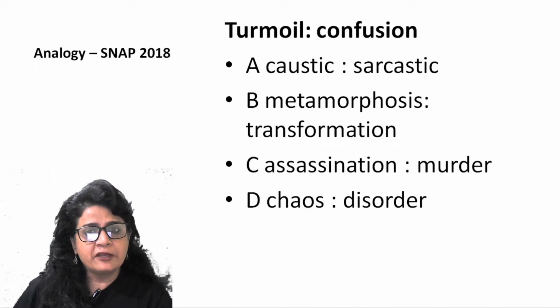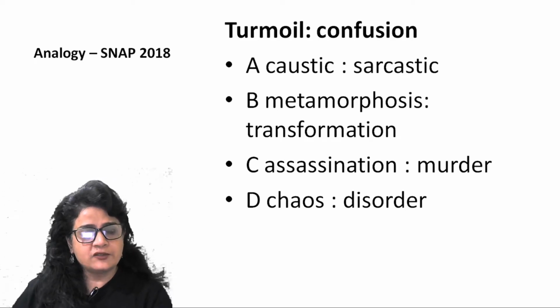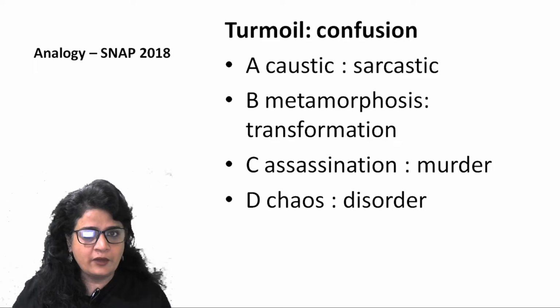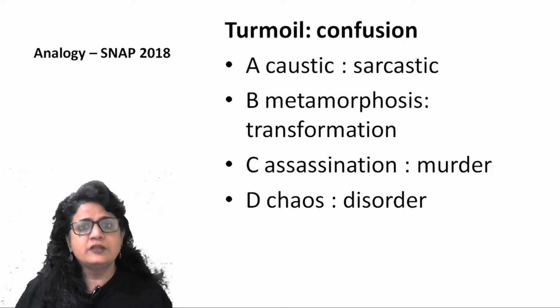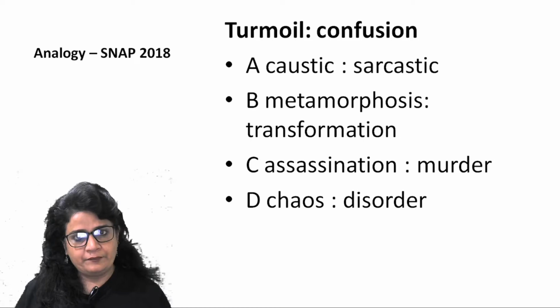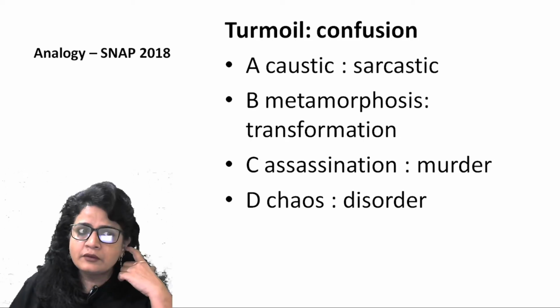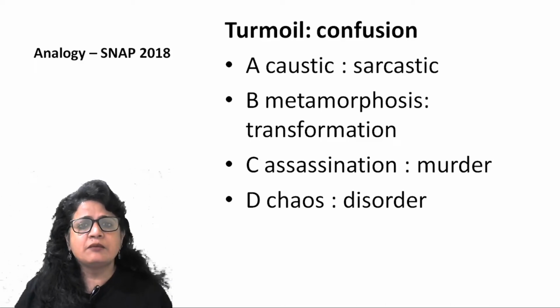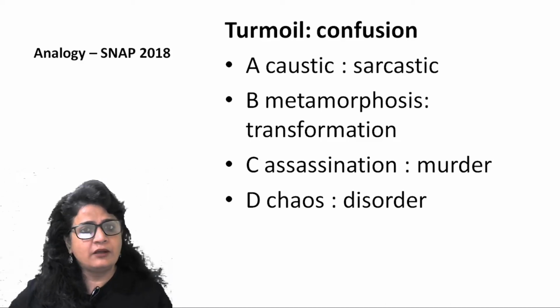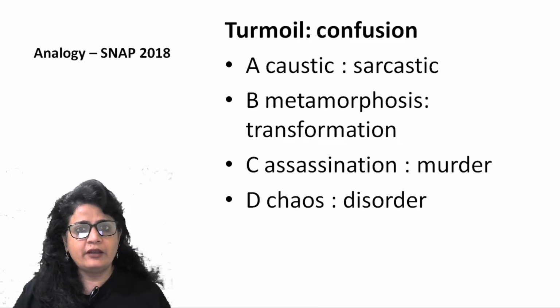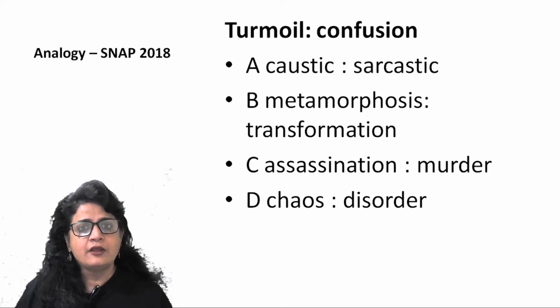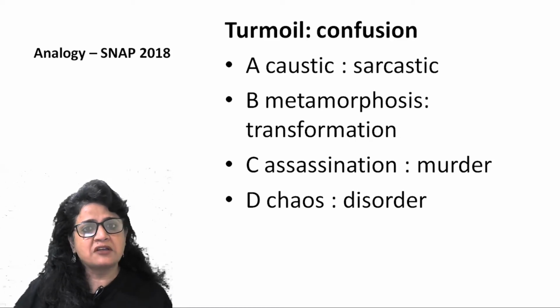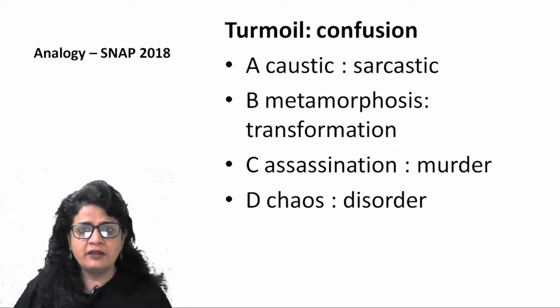Turmoil is characterized by confusion. Chaos is characterized by disorder. When there is a chaotic situation anywhere, you see there is no order. There is no semblance of order there, right? So if a rally is going on, or if there are some people staging a dharna and suddenly police come and they start water cannoning, there is complete chaos. No order. People are running helter skelter, right? And police is trying to control everything. So chaos is marked by disorder as turmoil is marked by confusion.